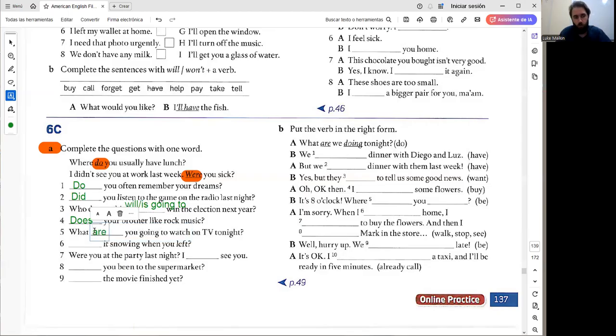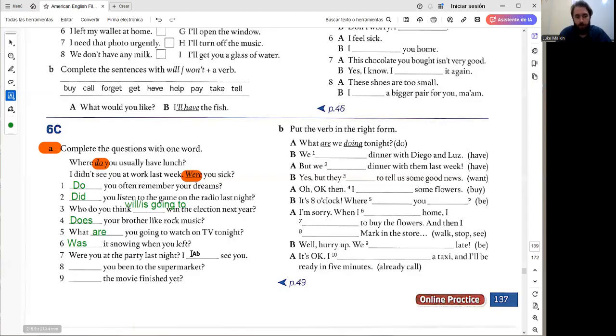5. What are you going to watch on TV tonight? So here is a question with a question word. What are you going to watch on TV tonight? Asking about plans. So going to. 6. Was it snowing when you left? Asking a question about an event in progress in the past. This is past continuous. Our auxiliary is was.